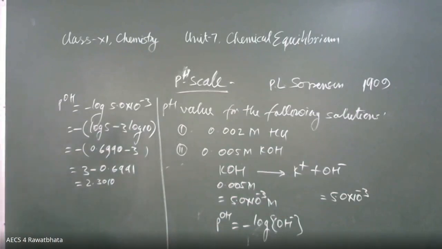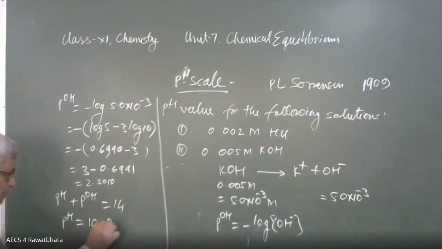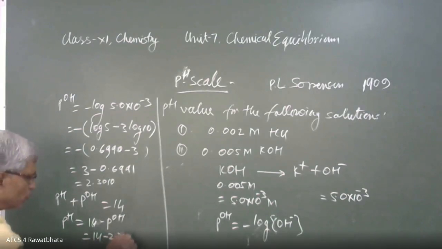Then what is pH? pH plus pOH is equal to 14. Then pH is equal to 14 minus pOH. This is equal to 14 minus 2.3010, which is 11.6990.